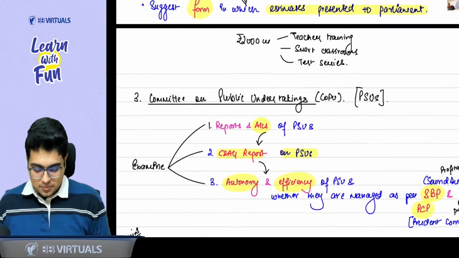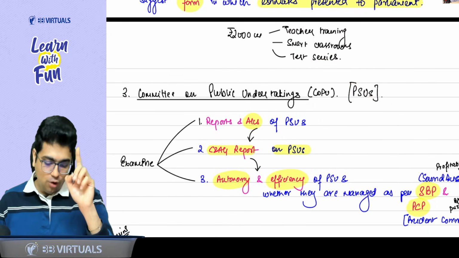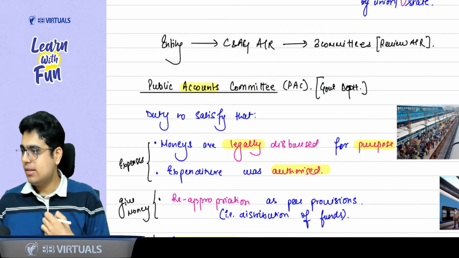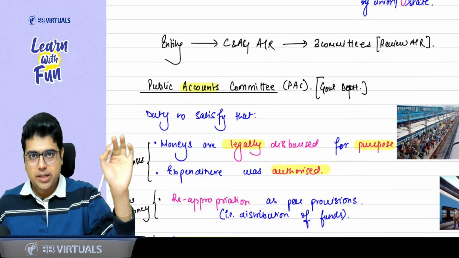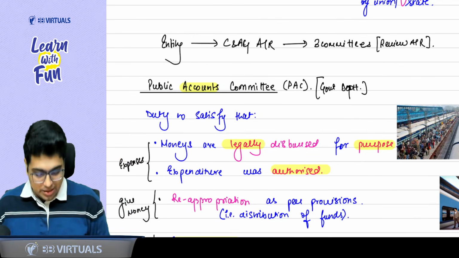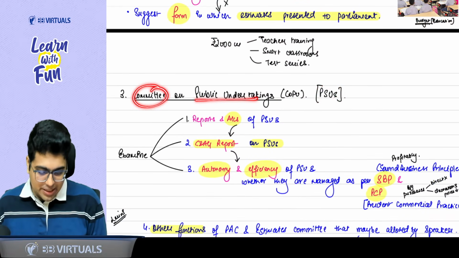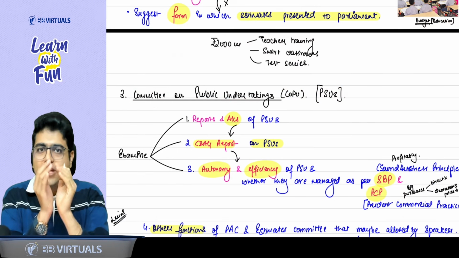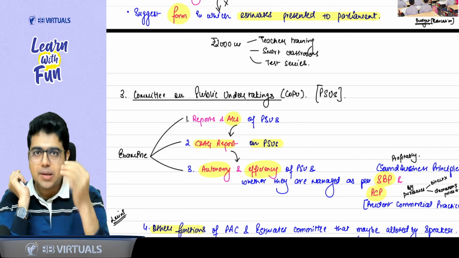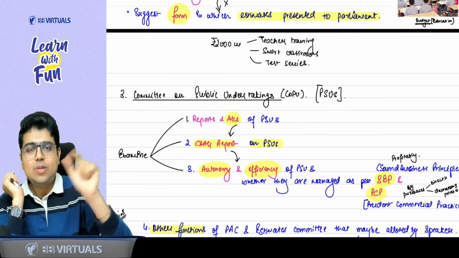So now understand, COPU is to public sector undertakings what the public accounts committee was to government departments. So like for government departments, who takes care of government departments? Public accounts committee. Like railway department. But for public sector undertakings, we have the Committee on Public Undertakings, that is COPU. So if in the question they have given some department, tax department, railway department, postal department, which committee will you choose in the MCQ?